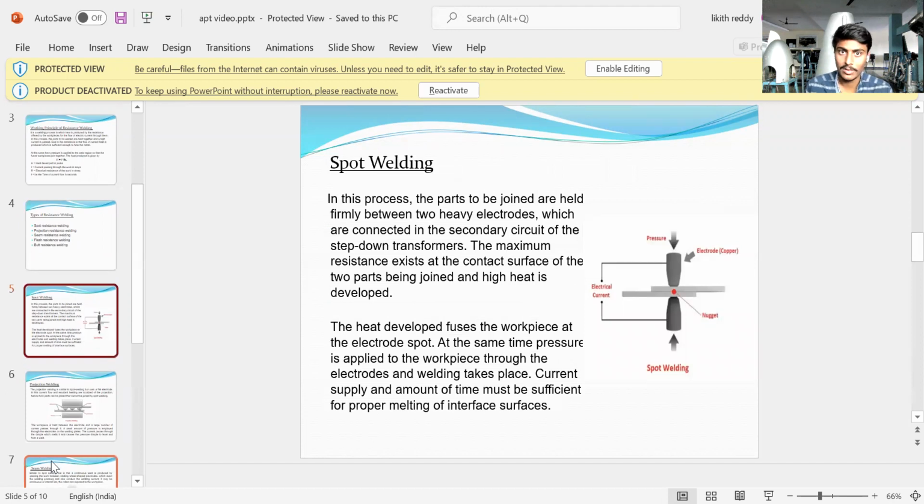Spot resistance welding. In this process, the parts to be joined are held firmly between two heavy electrodes which are connected in the secondary circuit of a step-down transformer. The maximum resistance exists at the contact surface of the two parts being joined, and high heat is developed. The heat developed fuses the workpiece at the electrode spot. At the same time, pressure is applied to the workpiece through the electrodes and the welding takes place. The current supply time must be sufficient for proper melting on the interface surface.